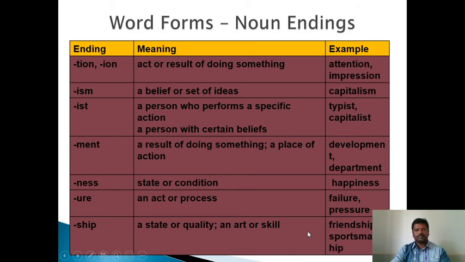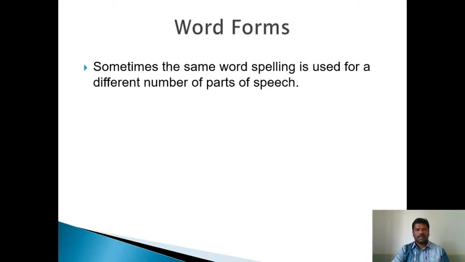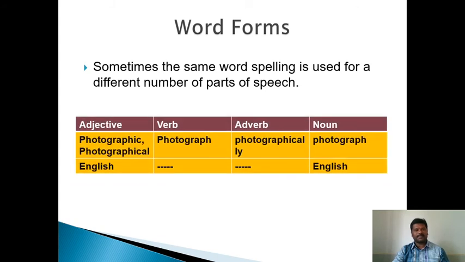Let us move on. Word forms. Sometimes the same word spelling is used for a different number of parts of speech: adjective, verb, adverb, noun. Photographic is an adjective, the verb is photograph, the adverb is photographically, the noun is photograph. English is an adjective; there is no verb and no adverb for English. The noun is English.